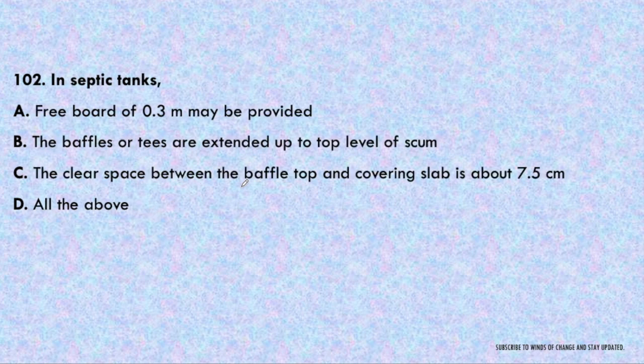Next question. In septic tank, freeboard of 0.3 meter may be provided. The baffles or tees are extended to top level of scum. The clear space between the baffle top and covering slab is about 7.5 centimeter, or all of these. So here all of these are the correct statements. We have already explained about septic tank in the second video of this 200 questions, in which freeboard of 0.3 meter may be provided, baffles or tees are extended up to the top level of the scum, and the clear space between the baffle top and the covering slab is about 7.5 centimeter.